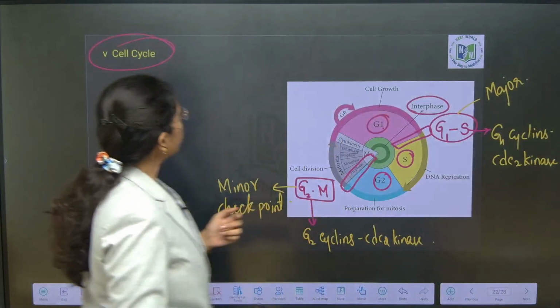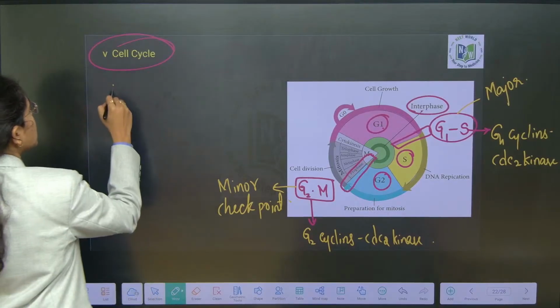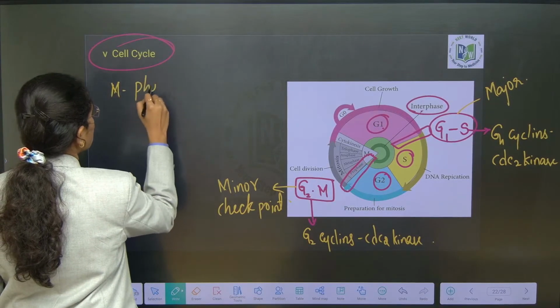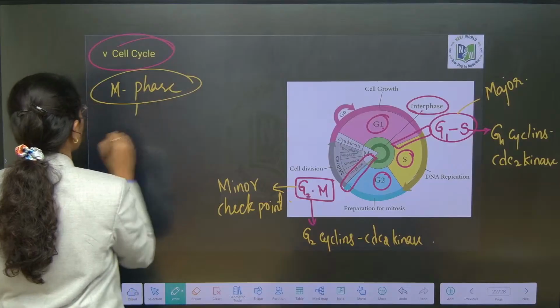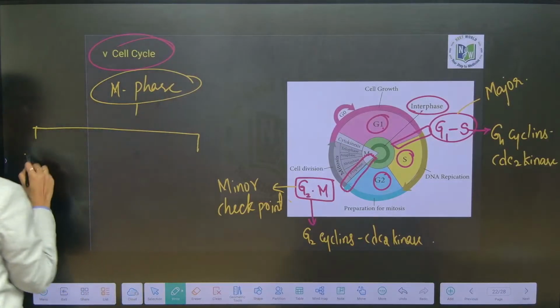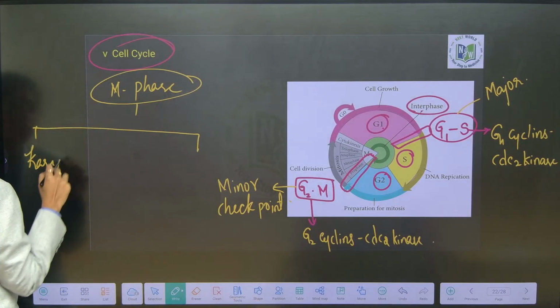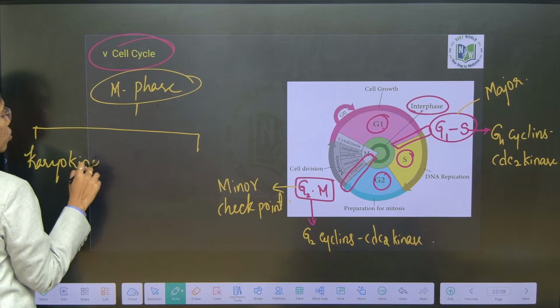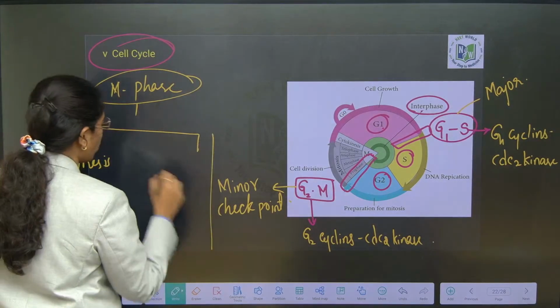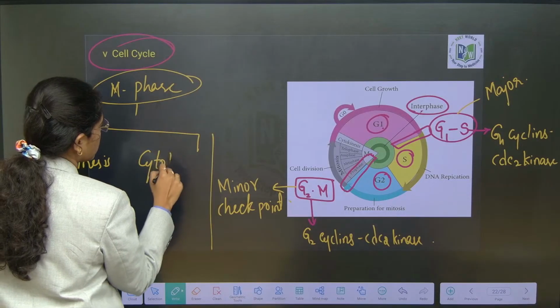And here you have to make out one more point, that is M phase, as we have discussed, be it mitosis or meiosis, it will have karyokinesis, which is nuclear division, followed by cytokinesis.